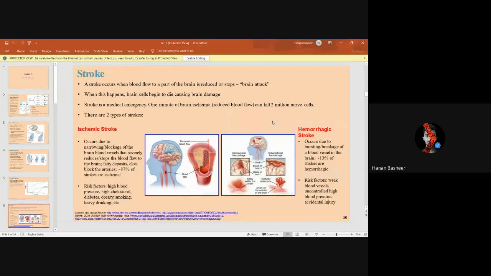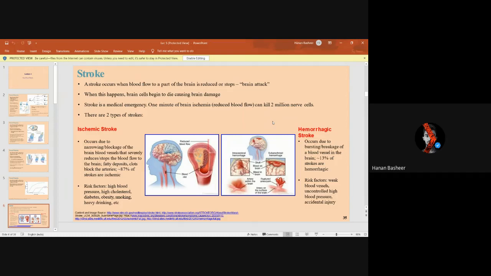Stroke. Stroke occurs when blood flow to a part of the brain is reduced or stops, and this is also known as a brain attack. When this happens, brain cells begin to die, causing brain damage. Stroke is a medical emergency. One minute of brain ischemia, a reduced blood flow, can kill 2 million nerve cells, and that's a lot.